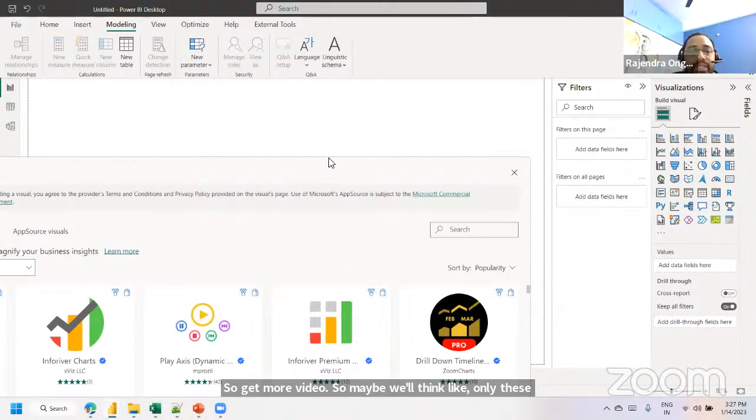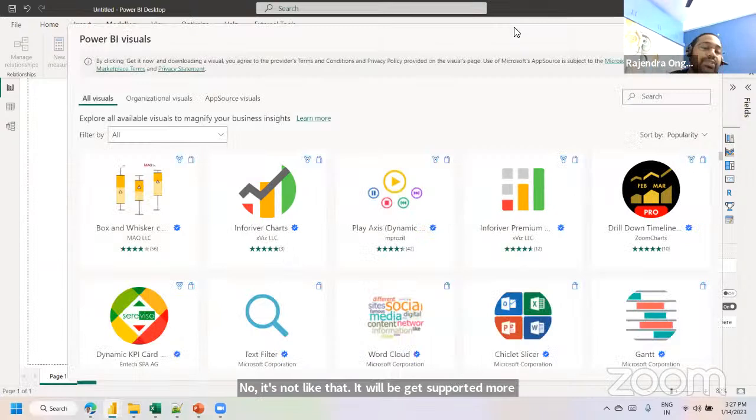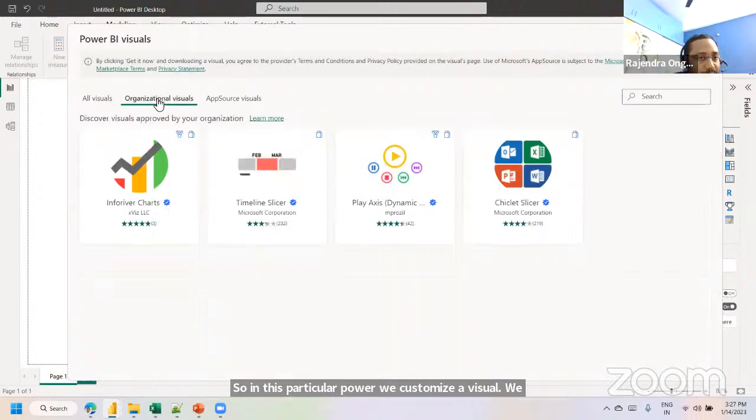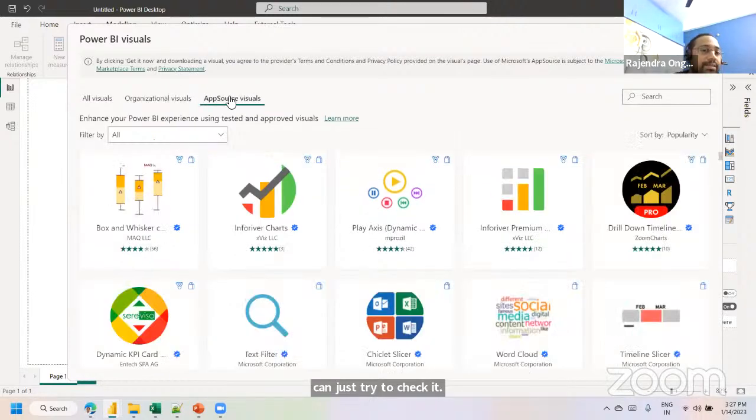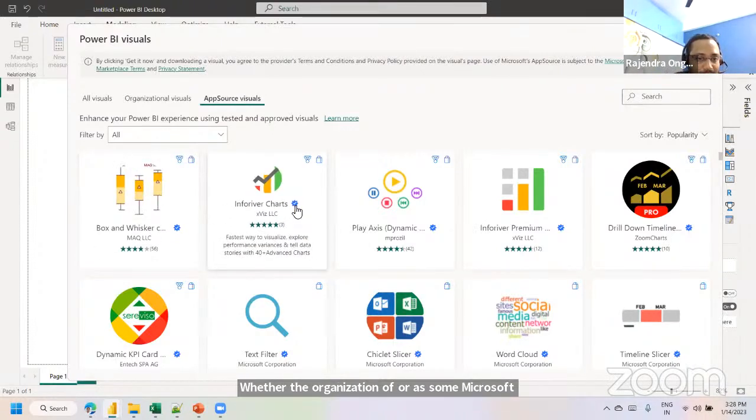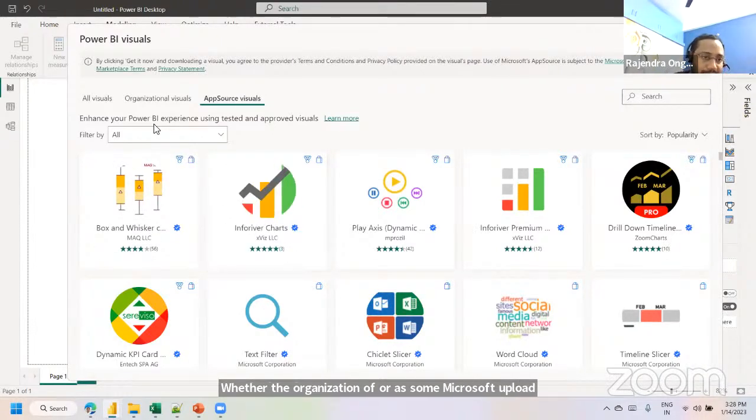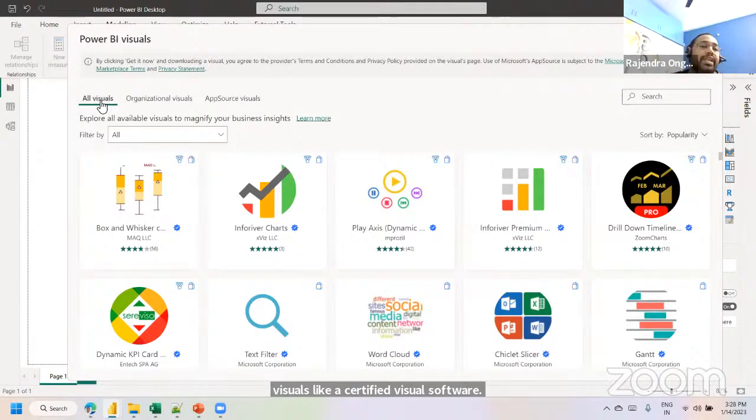More than 200 visualizations are supported here. In the Power BI custom visuals store, we can check whether organizational approved visualizations are there, or Microsoft approved visuals like certified visuals. If you can observe, these are the Power BI certified visuals, which we can use and showcase to the business user. My suggestion is, before moving on to the customized visuals, try to check the performance as well.